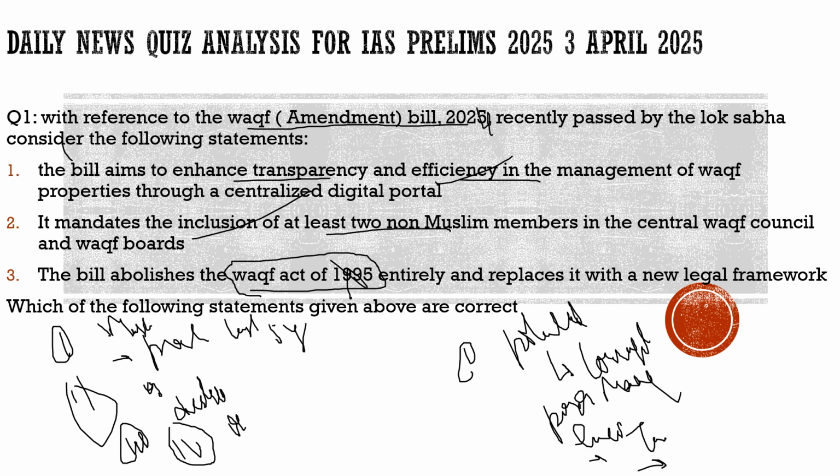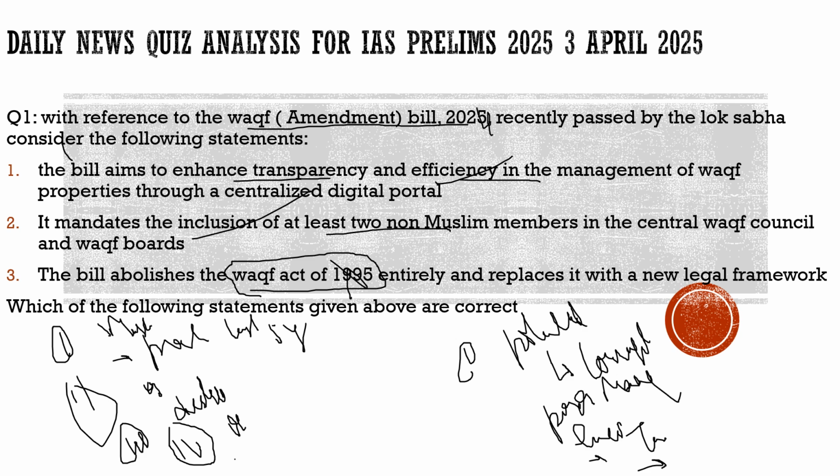These are a few amendments, and with that, two non-Muslim members were added in the Central Waqf Council and Waqf Board, and also about the transparency and efficiency in the management of Waqf. The properties have been centralized, and there would be a digital portal where they would be uploaded, we can say. So these were a few amendments which had been brought in the Waqf Amendment Act of 1995. And there are a few amendments which had raised concerns.